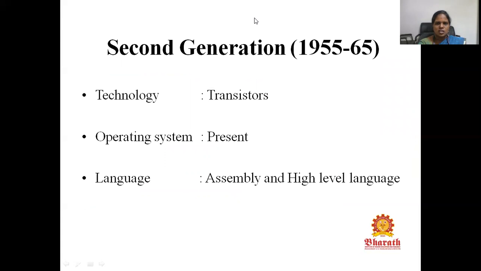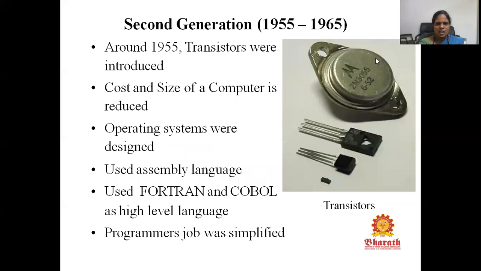Next comes the second generation computers. The second generation was between 1955 and 1965. The technology used in the second generation is the transistor. In this generation, the operating system was introduced. At that time, the operating system was built in assembly language and high level language. A mixture of assembly and high level languages was used.